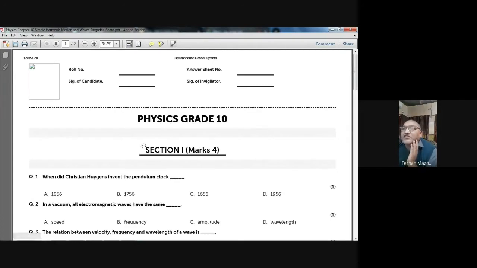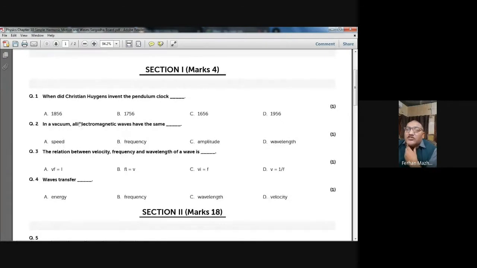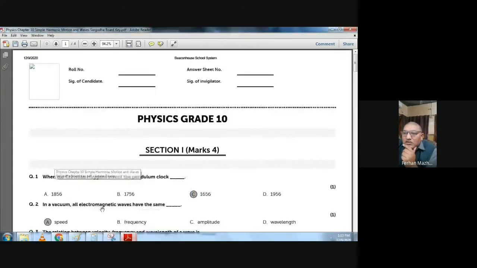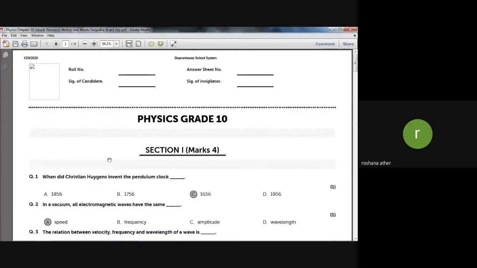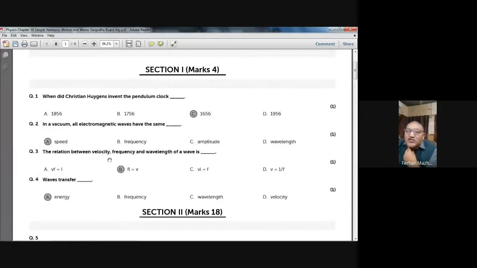So let's start. The very first question on your screen: What did Christian Huygens invent? When did Christian Huygens invent the pendulum clock? It's a fact. You have to remember that date. Do you remember that date? Sir, I have like 2 days in my mind. So focus right now on your screen. The final answer will be C, part 1656.